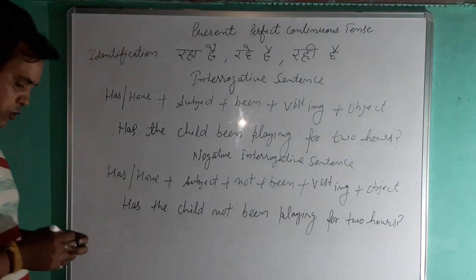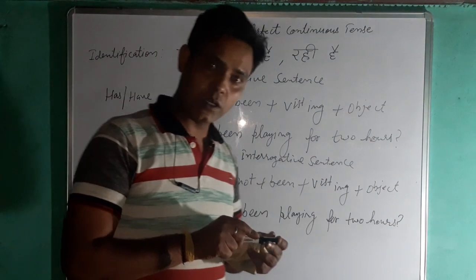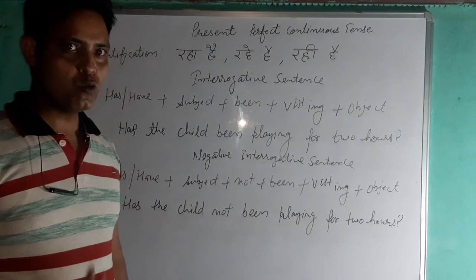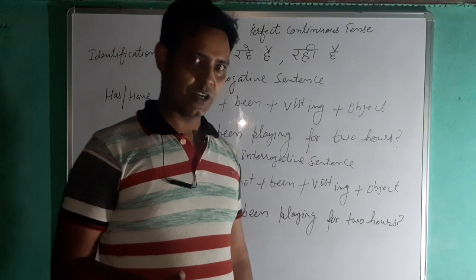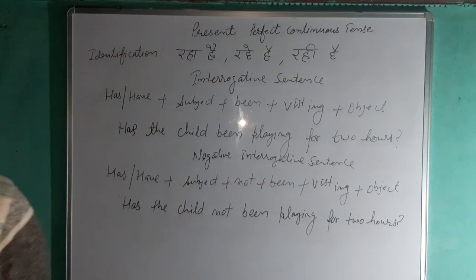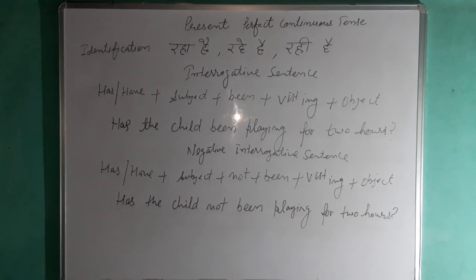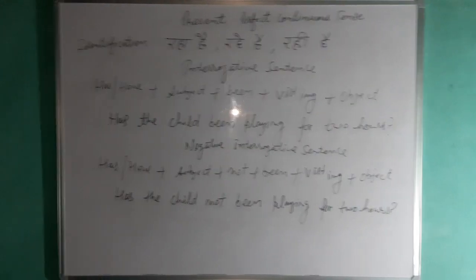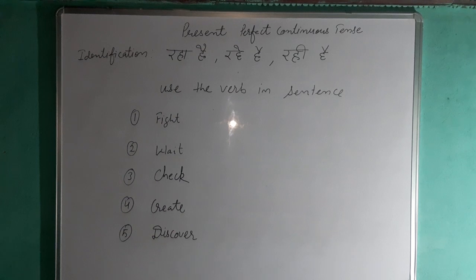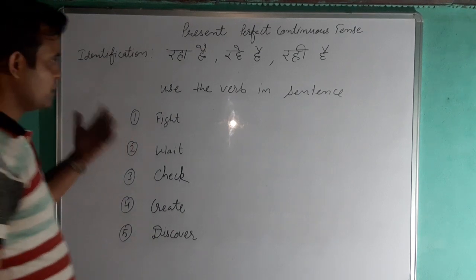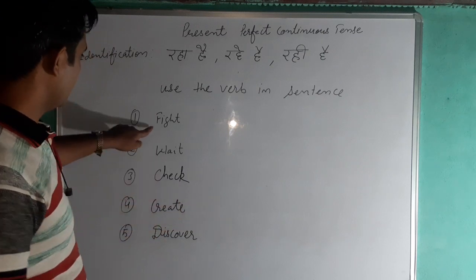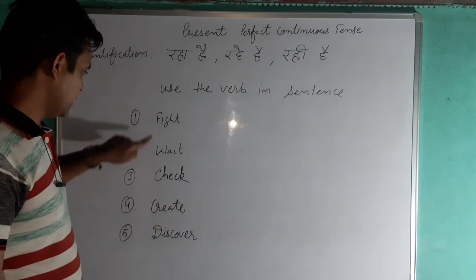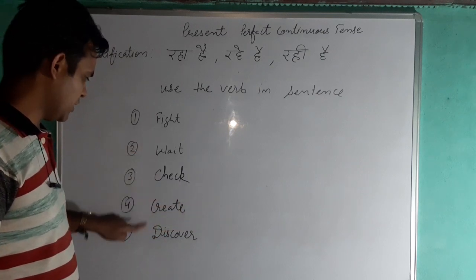Now it's your time to do the homework. I'll give you a few verbs and you have to use them in sentences. So we have a few verbs here. You can use them in your own sentences. The verbs are fight, then wait, then check, then create and discover.